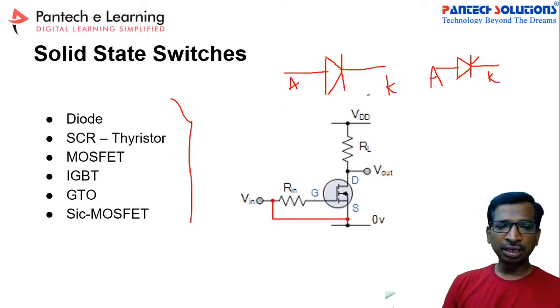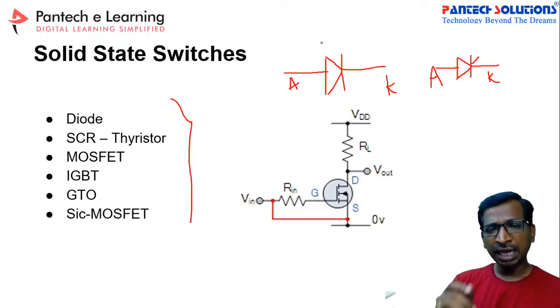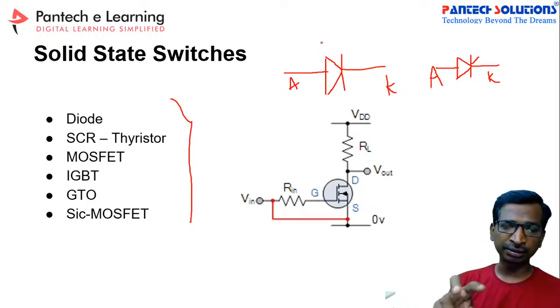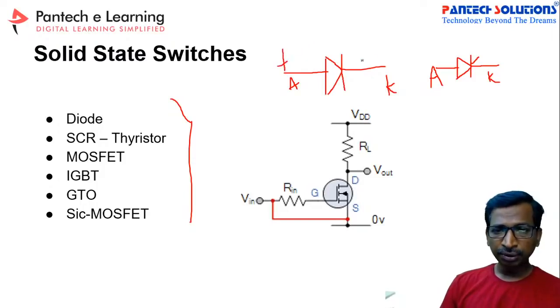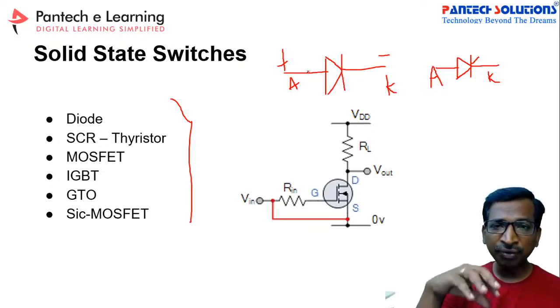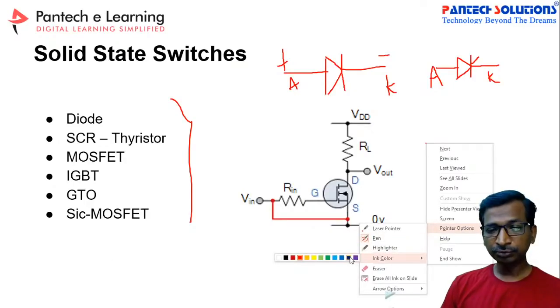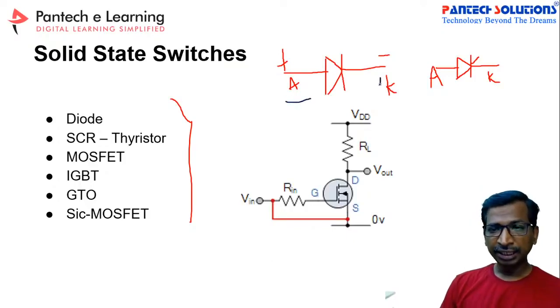See here, the diode is in the forward bias. What is the forward bias? If the anode terminal receives a positive voltage and the cathode terminal receives a negative voltage, then it is called forward bias. Suppose you apply the negative voltage here and the positive voltage here, then this is called reverse bias. So this is reverse bias and this is forward bias.